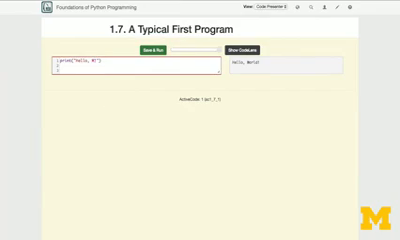If we wanted to change the set of instructions, so for example, I want to change it to print out Hello Michigan, then I need to put it through the interpreter by clicking Save and Run again. And now when I do that, you'll see that my output changed from Hello World to Hello Michigan. If I want to change it back, then I need to click Save and Run to change Michigan back to World.